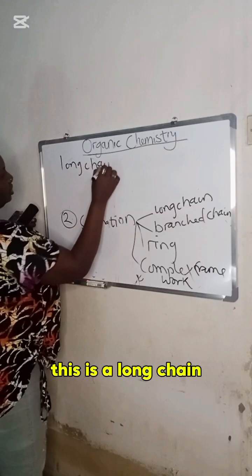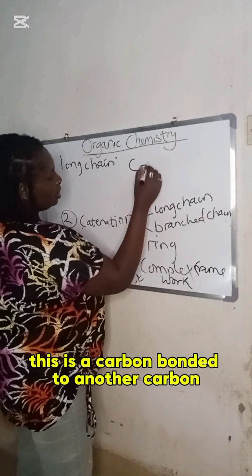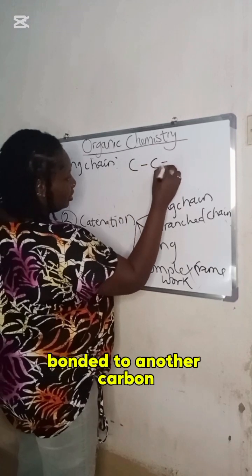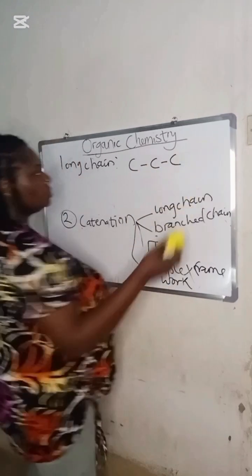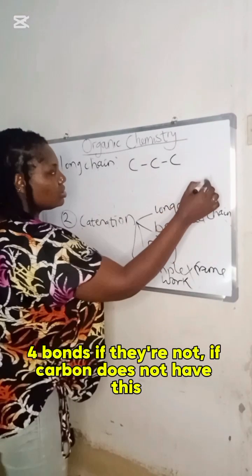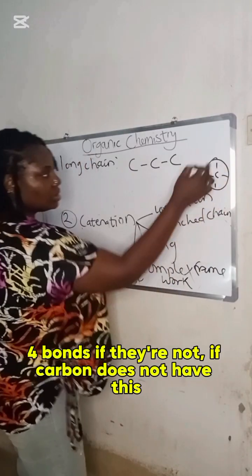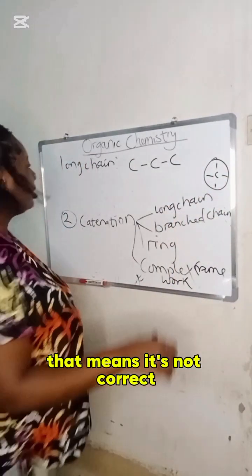This is a long chain. This is a carbon bonded to another carbon, bonded to another carbon. And each carbon atom must contain what? 4 bonds. If carbon does not have this, that means it's not correct.